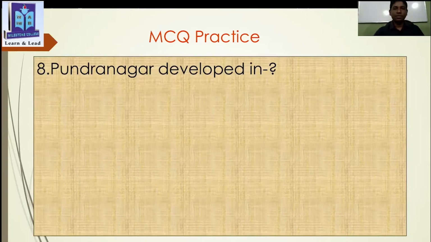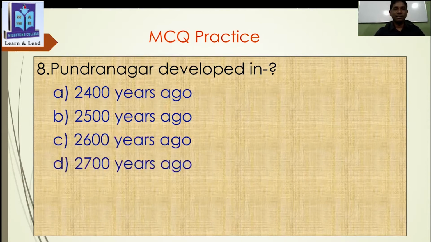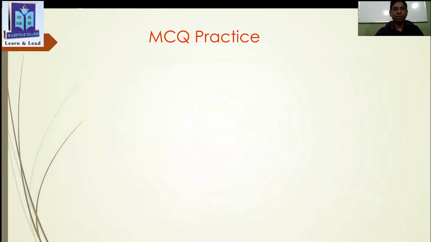Now, students, question number 8. Pundranagar developed in 2400 years ago, 2500 years ago, 2600 years ago, or 2700 years ago. Can you guess the answer? Yes, absolutely correct. 2400 years ago. Thank you very much. Now, student, another challenge for you. Let's see question number 9.